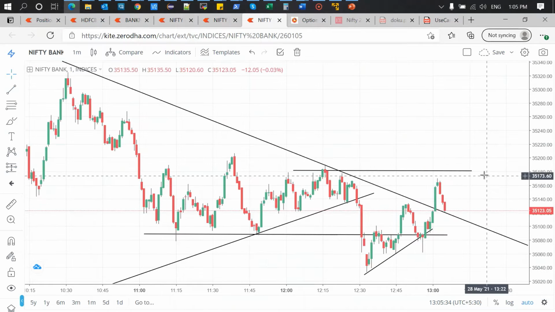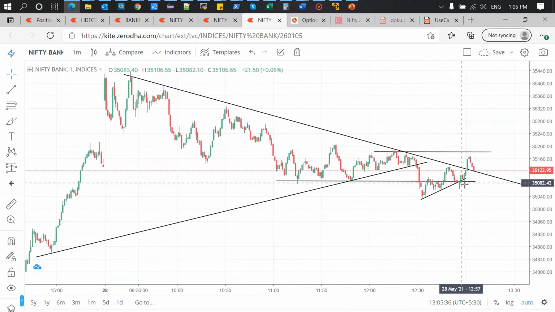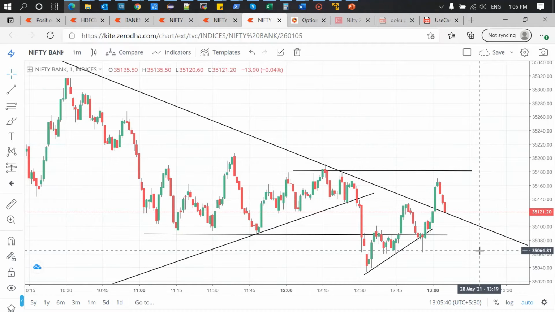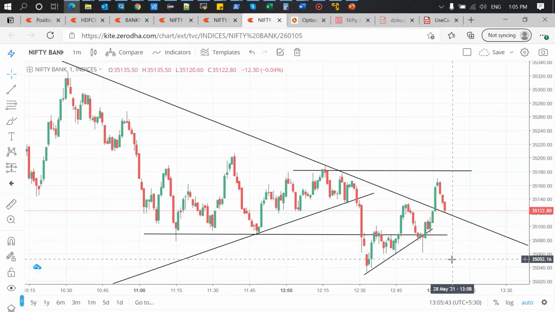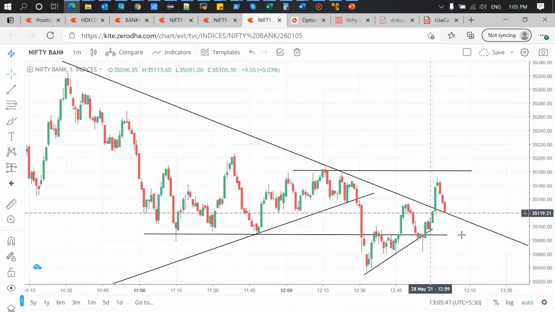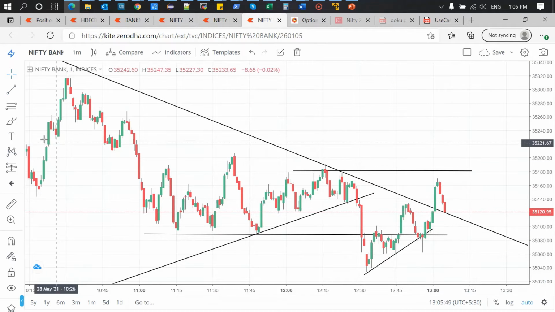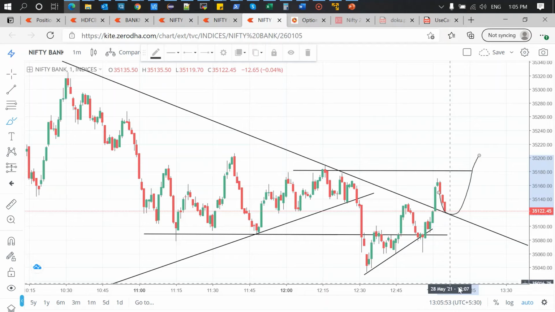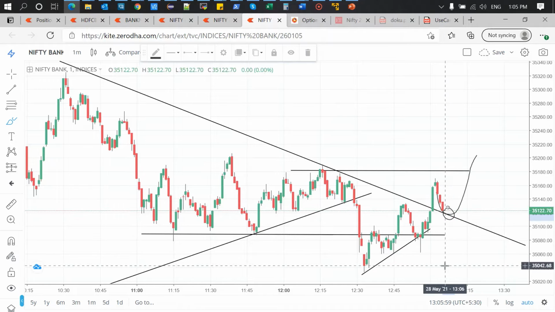So Bank Nifty is falling, but one problem we have is the trend line is broken. It came for a retest of the trend line. Only in case it's a fake breakout, then there are chances that it will fall, or else it will take a support here and it will come like this. It takes support and it will hit our stop loss. Okay, let's wait guys. If it makes any green candle on this trend line, we will try to exit the trade considering it's a retest. Else we will stay in the trade.